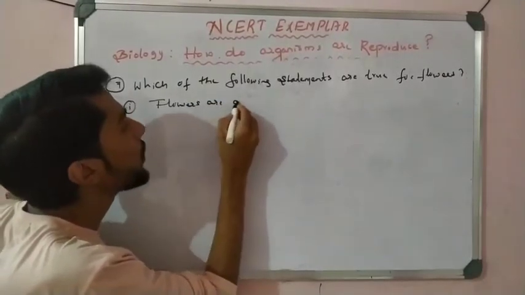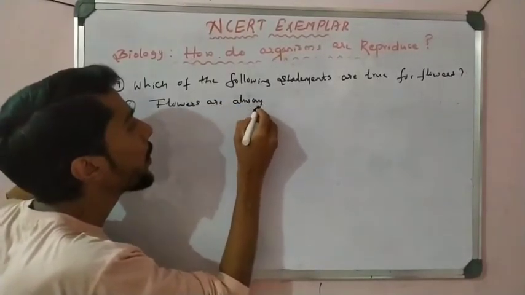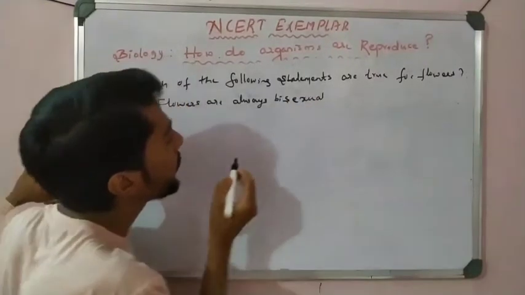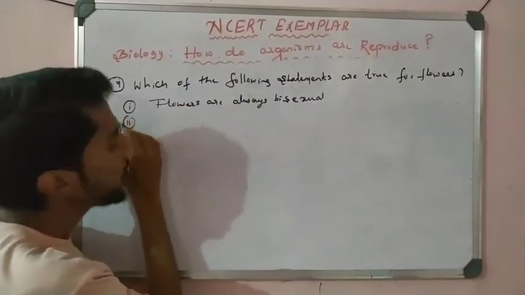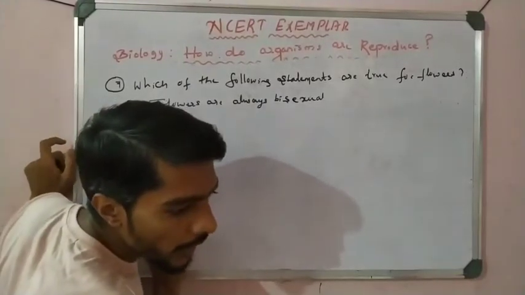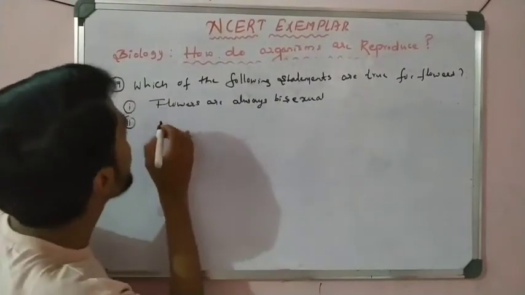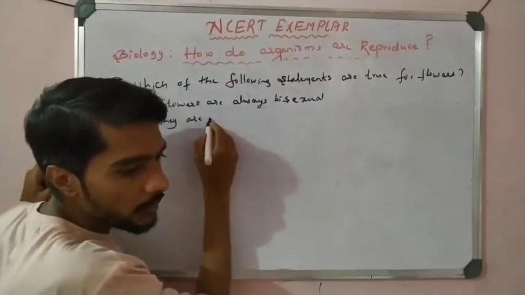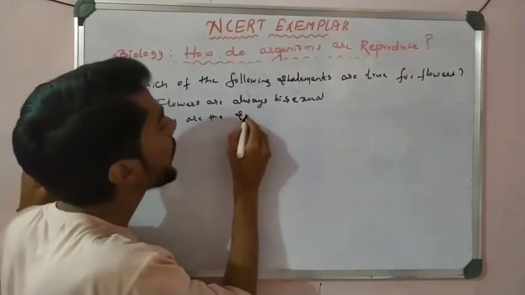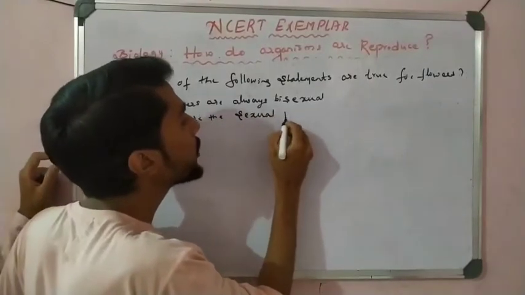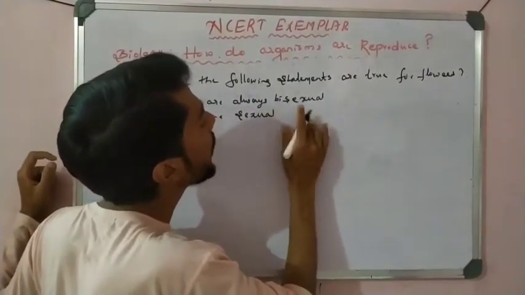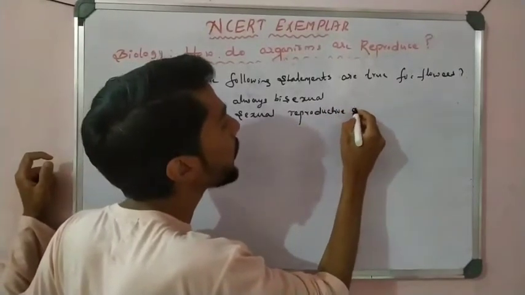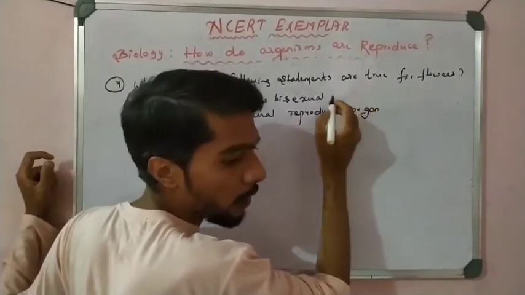Statement 2 says that they are the sexual reproductive organs.